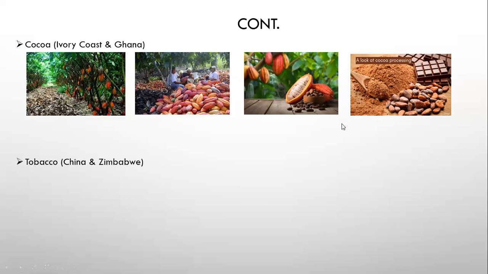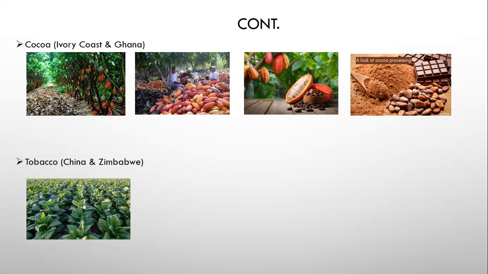Now let's look at another crop, tobacco. Now, tobacco, the largest producers of tobacco in the world are the Chinese. China is the largest producer of tobacco. And in Africa, Zimbabwe is the largest producer of tobacco. In China, that's why we even have a lot of chain smokers. They produce a lot of tobacco.